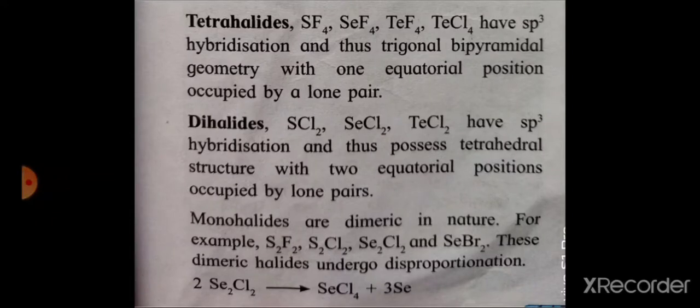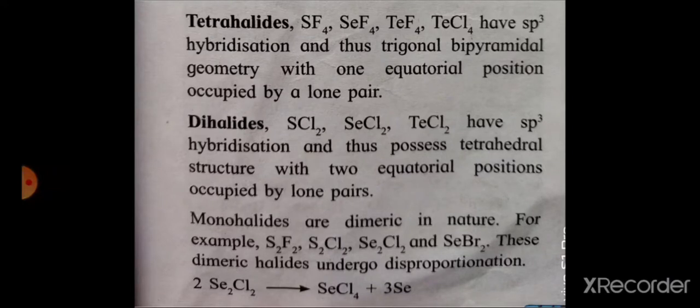First we see this decomposes into selenium tetrachloride. In the first case, diselenium dichloride, the oxidation state of selenium is +1. And in case of selenium tetrachloride, the oxidation state of selenium is +4.